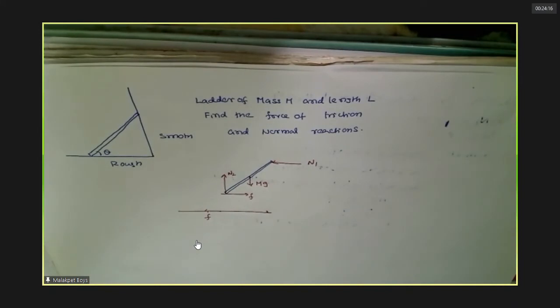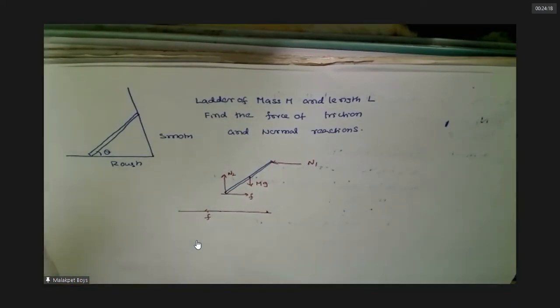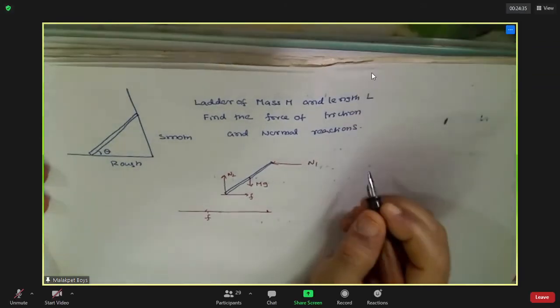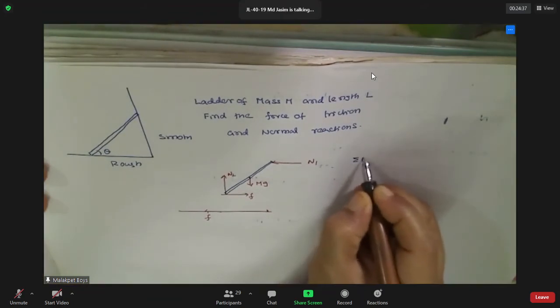No, sir. Now frame the equations. Yes, sir. Framing, sir.